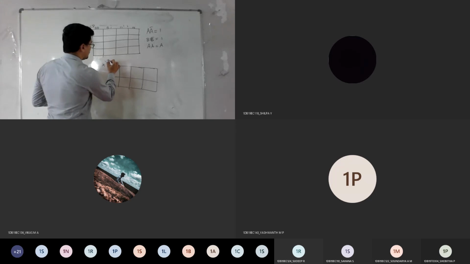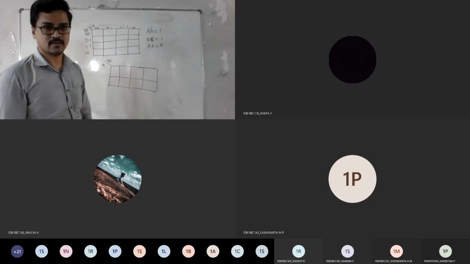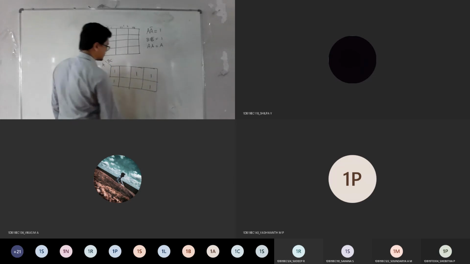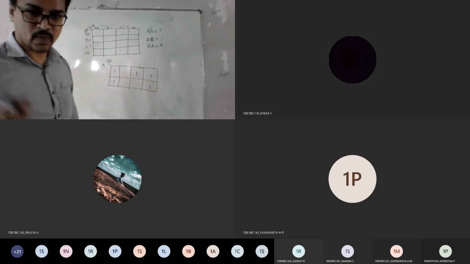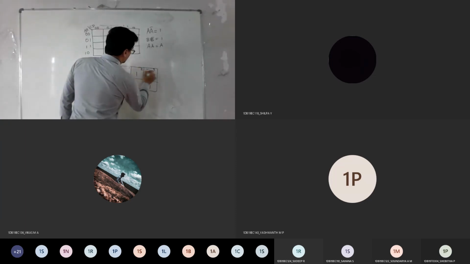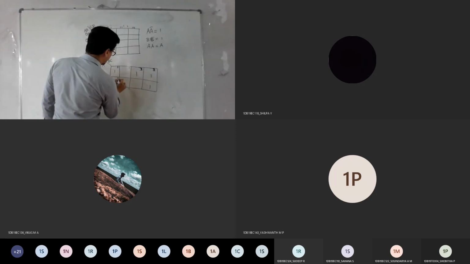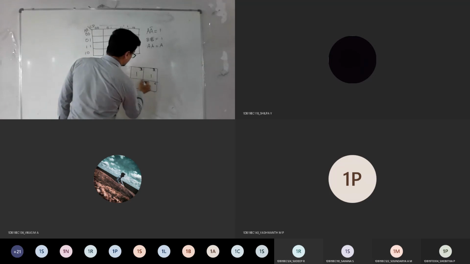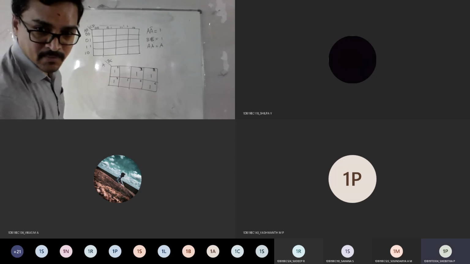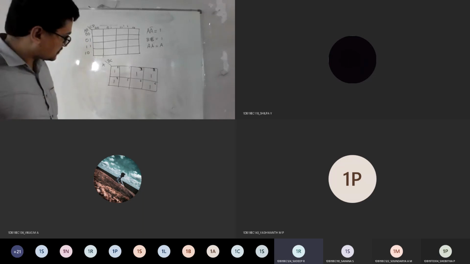So A, B, C. Now everyone got the cell numbers 0, 1, 2, 3. Assume the combinations were like this. Let me mark the cells. Now I want you to tell me the combination. Is it quad? Is it pairing? Is it visible what I wrote? Yes, sir. Can you tell me how to group it? Sir, one quad and one pair, sir.